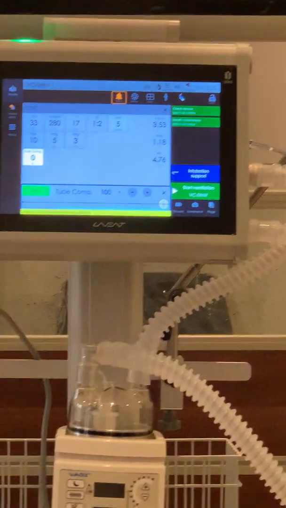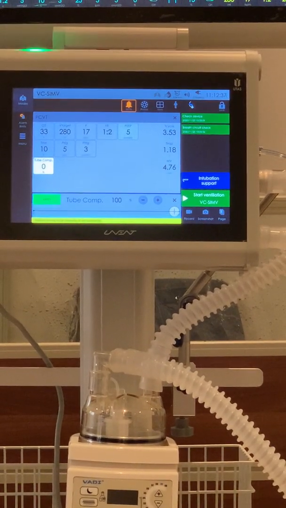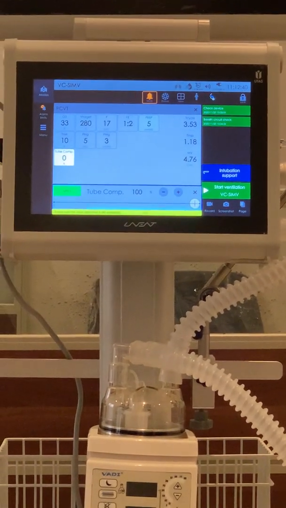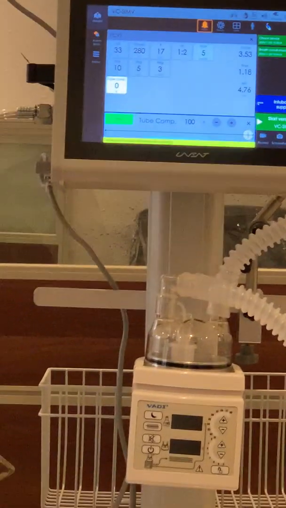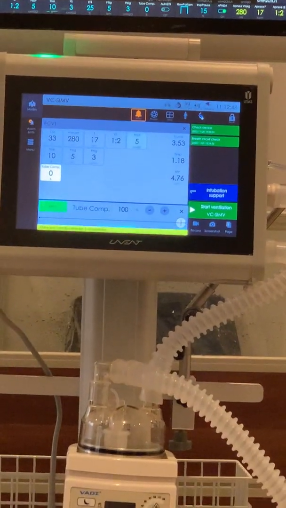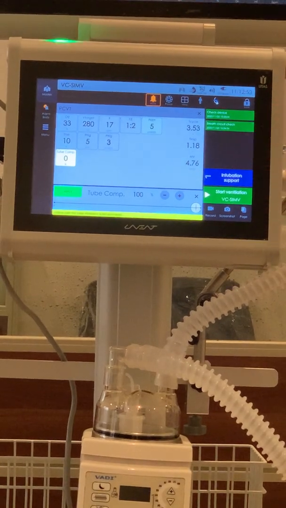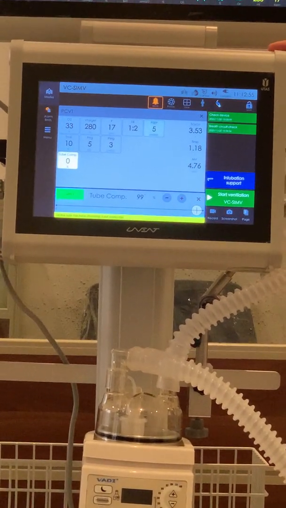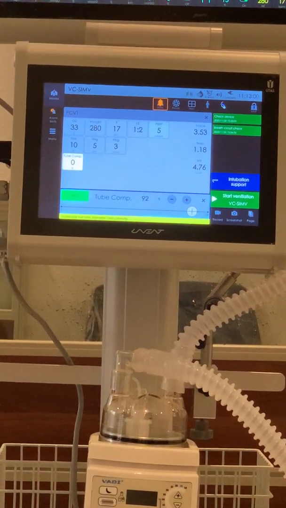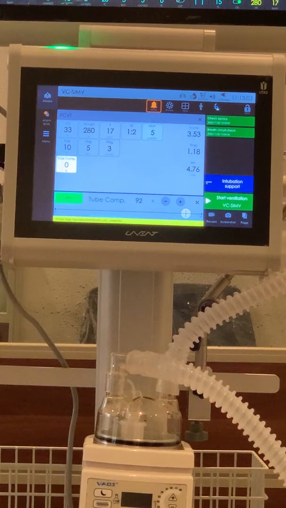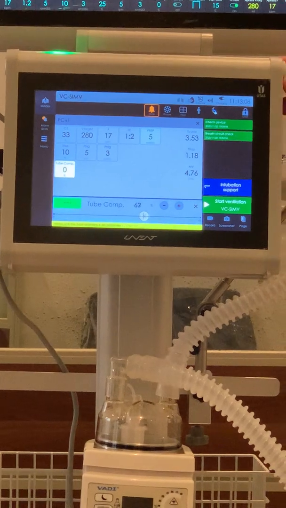So while the patient is weak, this work of breathing could be dramatic for him. He will tire very fast because of the work of breathing. He is weak enough. But during the weaning procedure, we need to train the breathing muscles of the patient to wean him to extubation. So from the beginning, 100% can be applied, and as the patient gets stronger, we reduce the compensation level in such a way, loading him a little bit with extra resistance to train his breathing muscles, until it comes to the zero point.